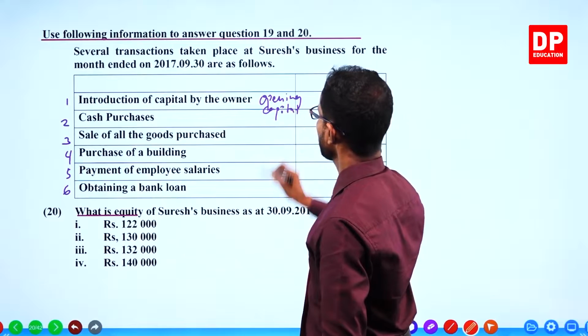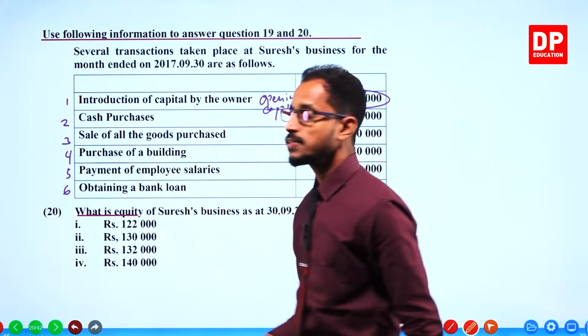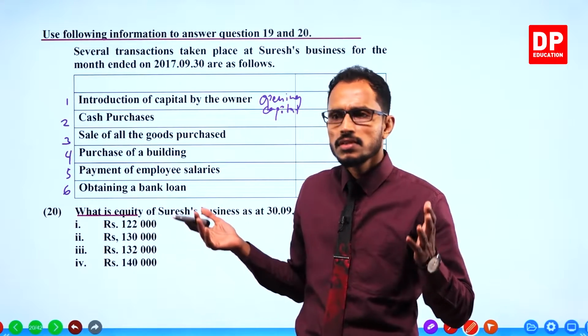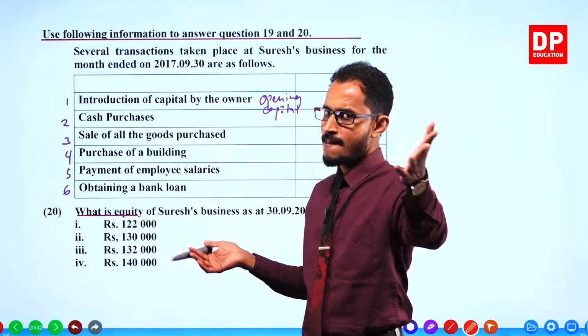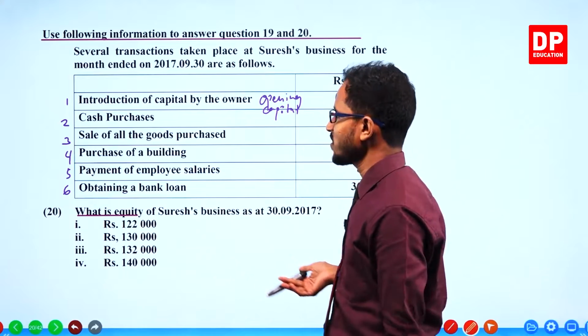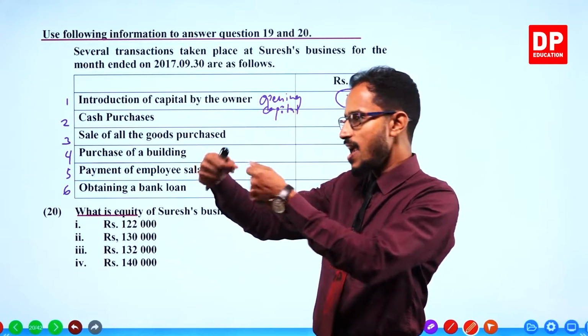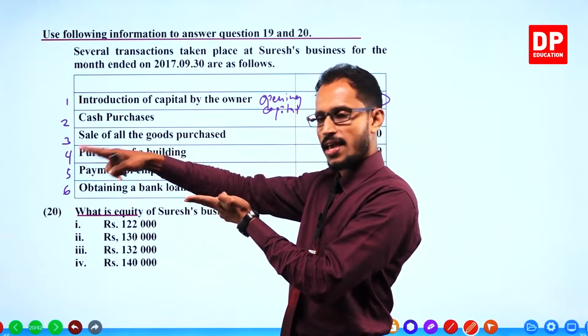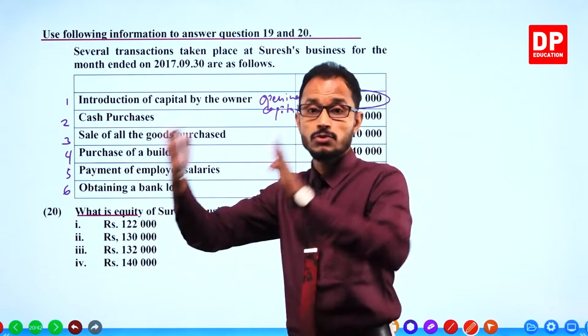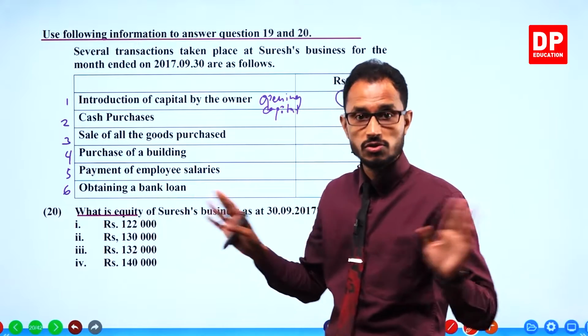Now, because of cash purchases, is it affecting equity? No, it's not affecting equity. You spend cash, pay cash, but buy goods. No loss, no expense.